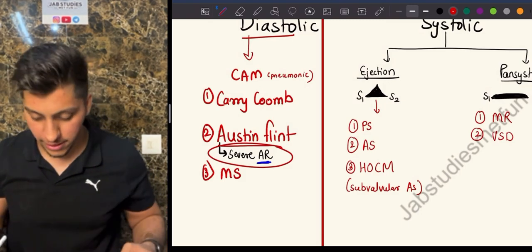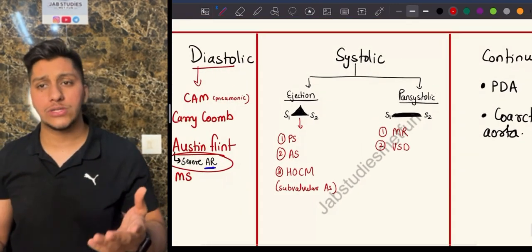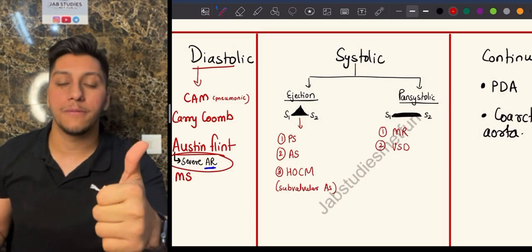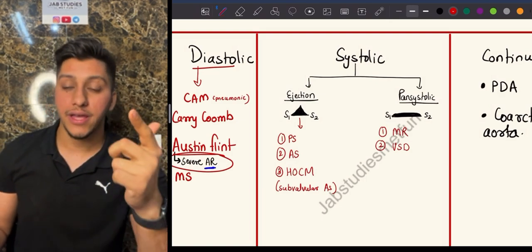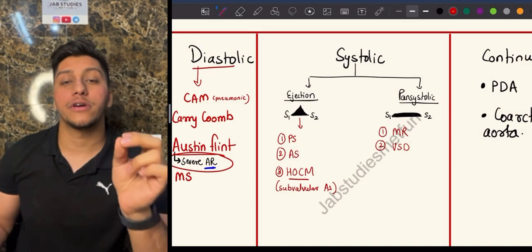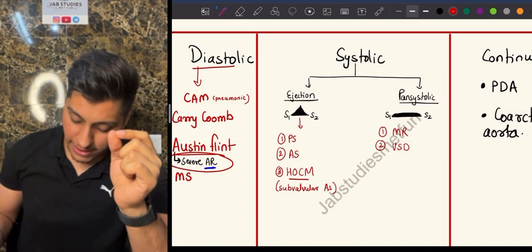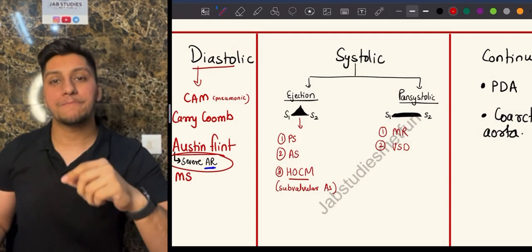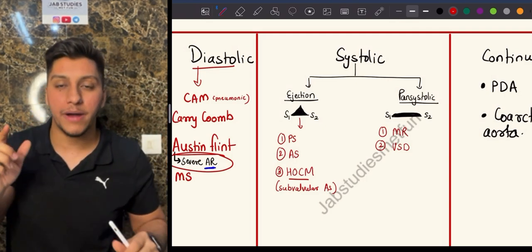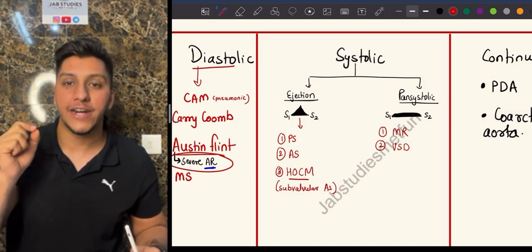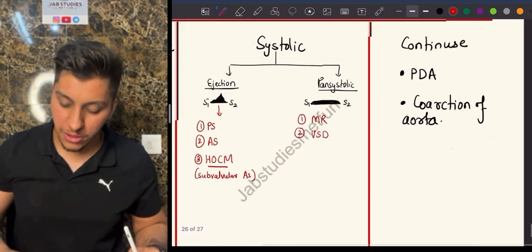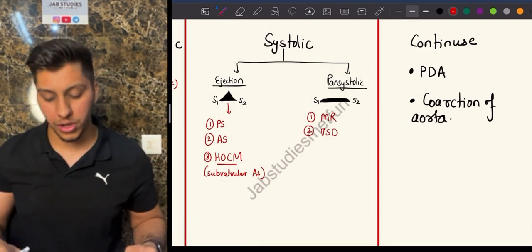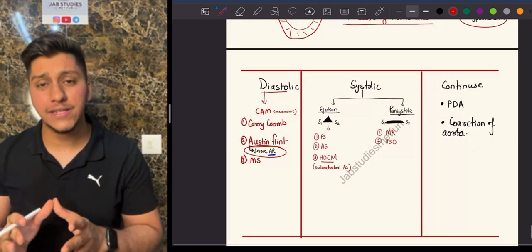So that is Austin Flint murmur and mitral stenosis. These are diastolic murmurs. Systolic murmurs can be divided into two parts. One is ejection, that is pulmonic stenosis, aortic stenosis, and another condition, hypertrophic obstructive cardiomyopathy, which has a subvalvular aortic stenosis. Remember, these are the ejection ones. Whereas the pansystolic ones are the one which goes up, that is your mitral regurgitation, and the one which goes sideways, that is your ventricular septal defect. Talking about continuous murmurs, we talked about two conditions, that is patent ductus arteriosus and coarctation of the aorta. These are the must-know things.